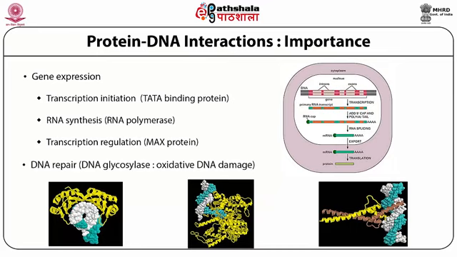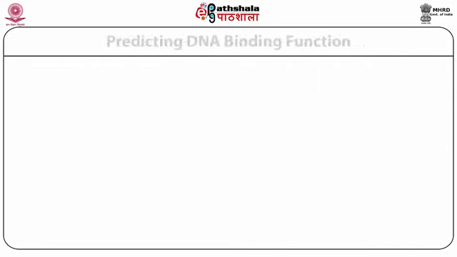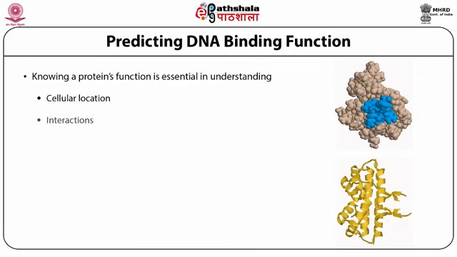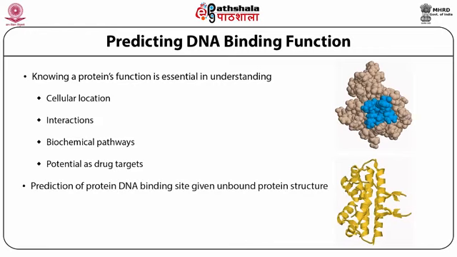These are all the information we can identify using protein DNA interactions. Predicting DNA binding function: knowing a protein's function is essential in understanding cellular locations, interactions, biochemical pathways, and potential as drug targets. Prediction of protein DNA binding sites given an unbound protein structure relies on electrostatic patches or motifs.